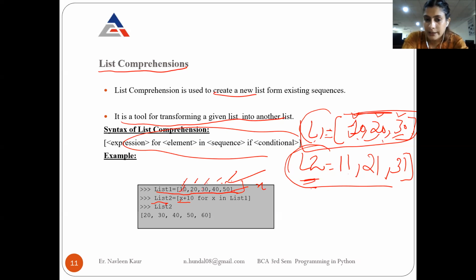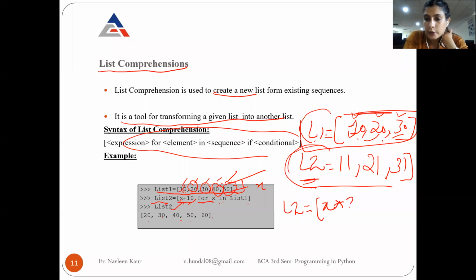Now how will it go from one element to another element? With a for loop. So for every element in list 1, this is how I am writing: X plus 10 for every X element in list 1. So when you display list 2, what will happen? Every element of list 1, which is X, is now added with 10. So 10 plus 10, 20. 20 plus 10, 30. To every element you are adding 10. 30 plus 10, 40. 40 plus 10, 50. 50 plus 10, 60.